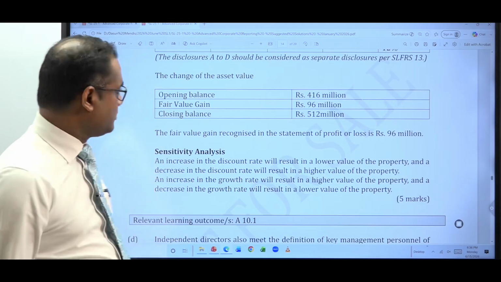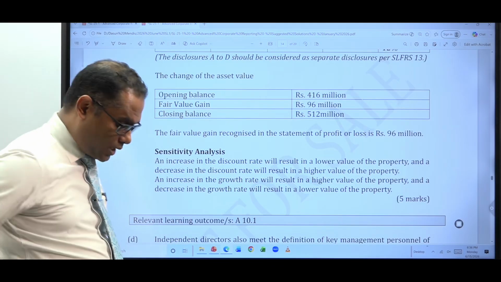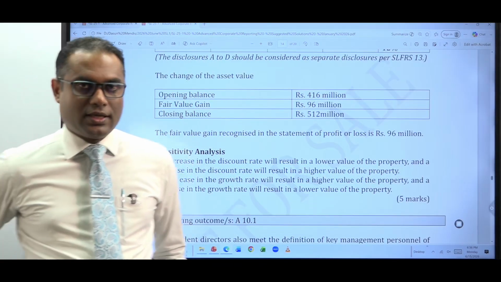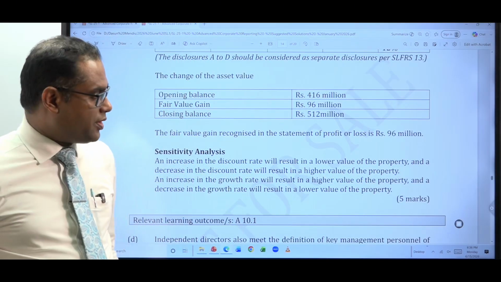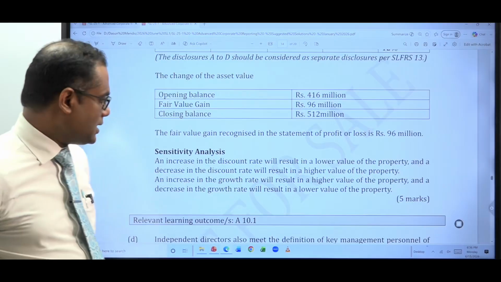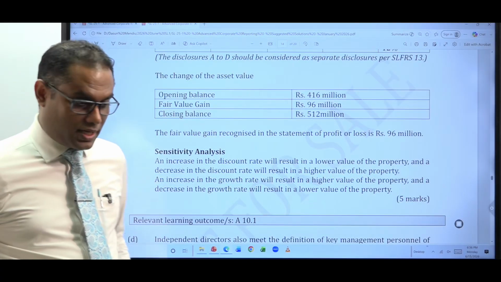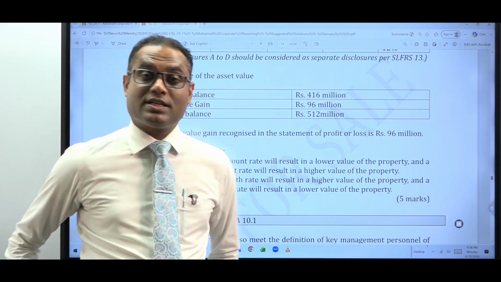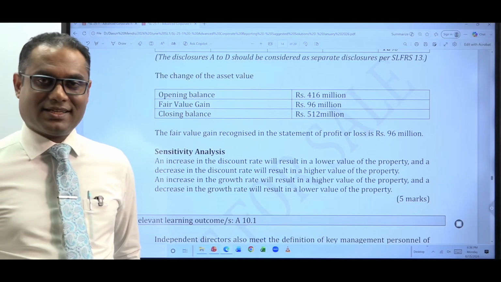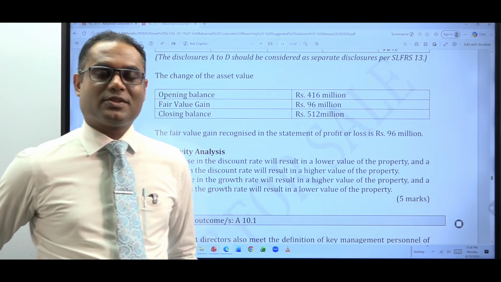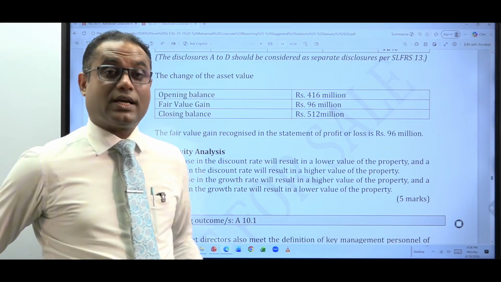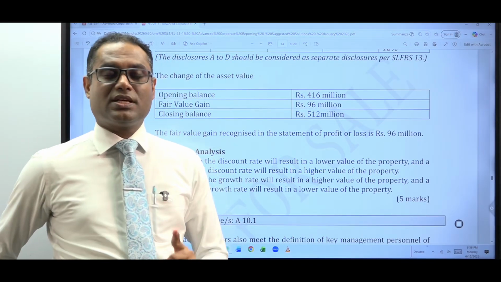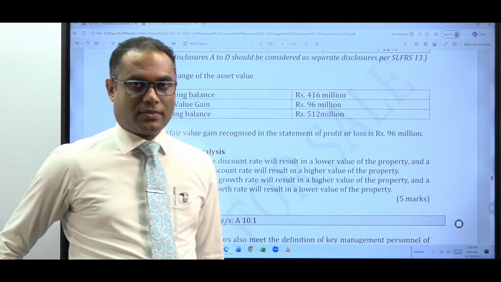Again, the point I wanted to highlight is: don't miss any theory in the tutorials. You have seen that we are discussing question number 3 of the pilot paper. There are absolutely no questions other than what is there in the tutorials. If you know the theory, you can answer the question. It is good if you have the practice of doing past papers and model papers, but the most important thing is to be thorough with the theory.